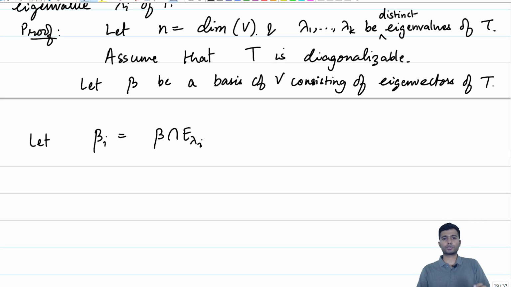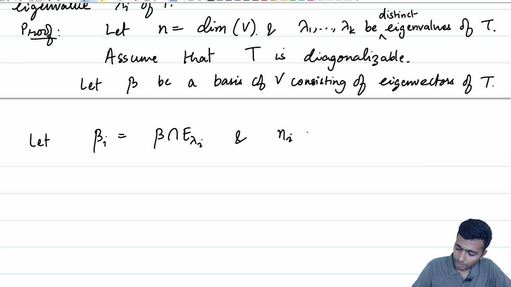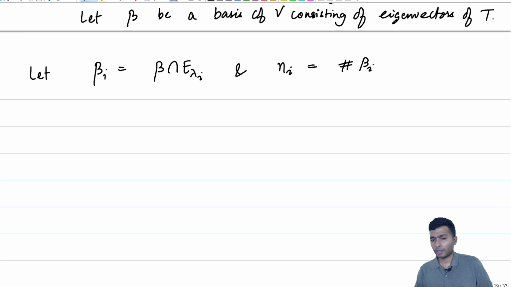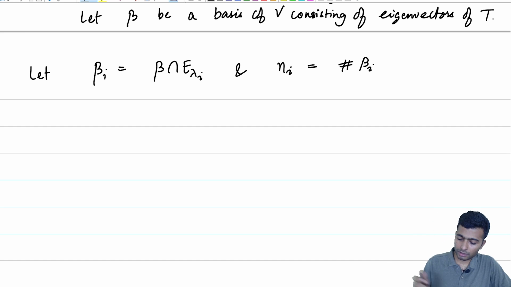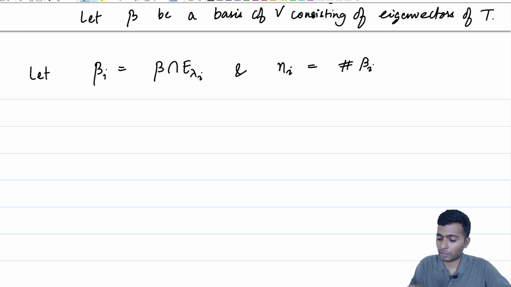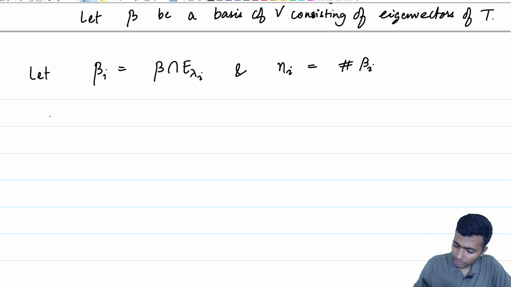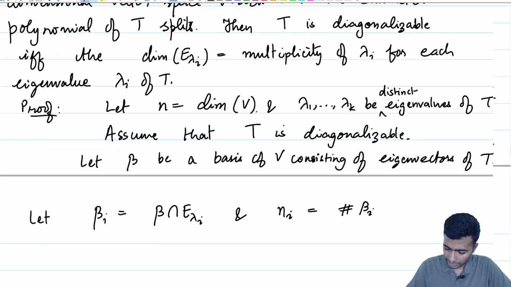So, beta i captures those eigenvectors in beta corresponding to lambda i. Let Ni be equal to the number of elements in beta i. Now, Ni is the number of linearly independent vectors which are eigenvectors corresponding to lambda i. The first observation is that Ni has to be less than or equal to the dimension of E lambda i.